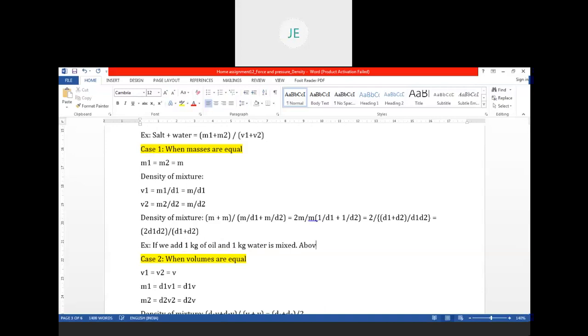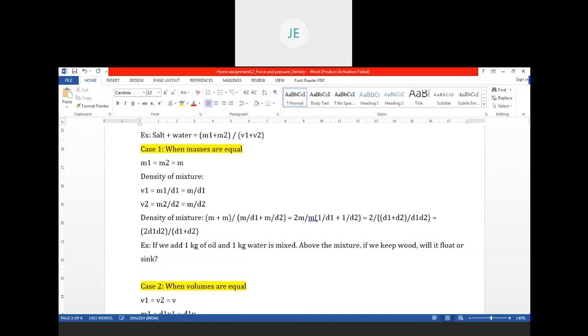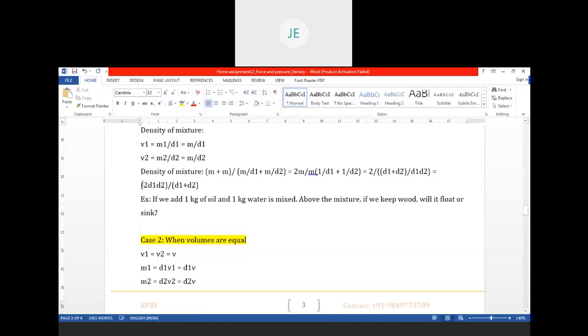Then above the mixture, if we keep wood, will it float or sink? This is your question.